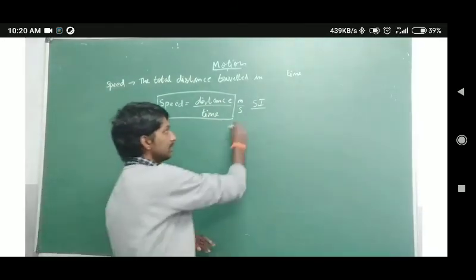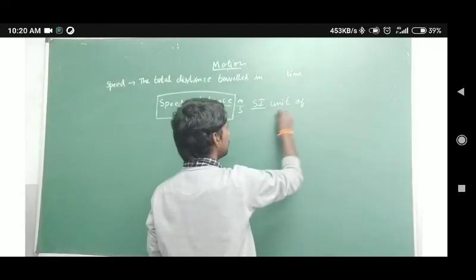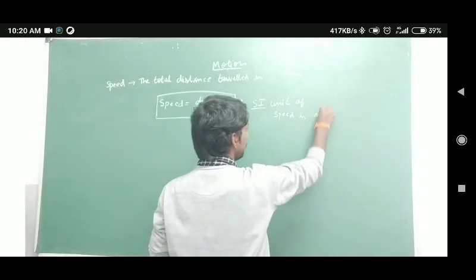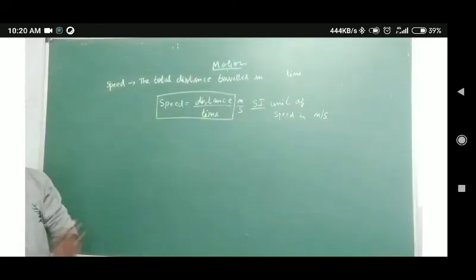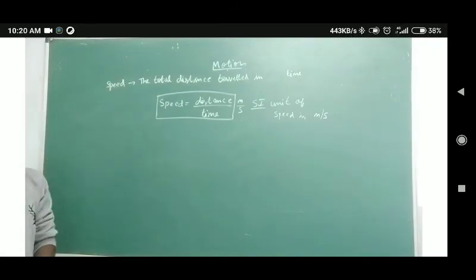So the SI unit of speed is meter per second. So the unit of speed is meter per second.